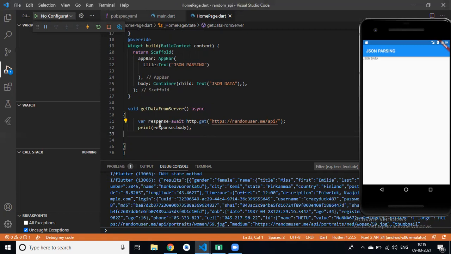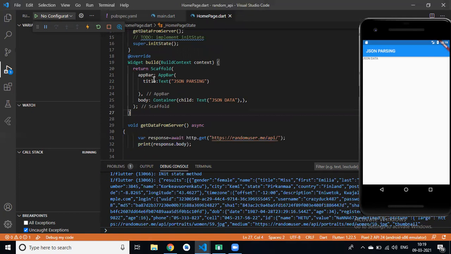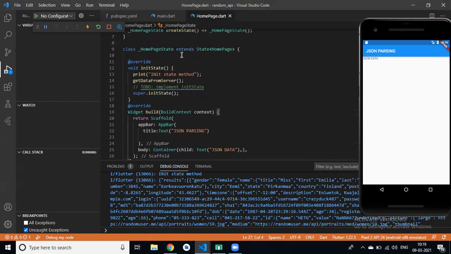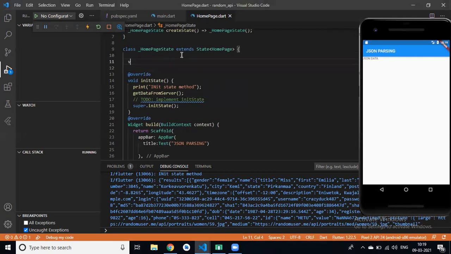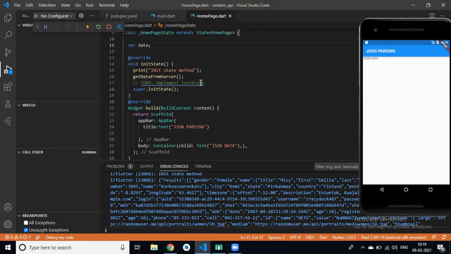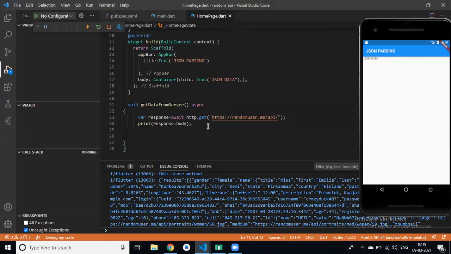Yes. Clear? So now we have a response. This is a JSON response, right? Now I want to show this result in list view. So create a variable, like create a var data. And in this method response.body we can set state.